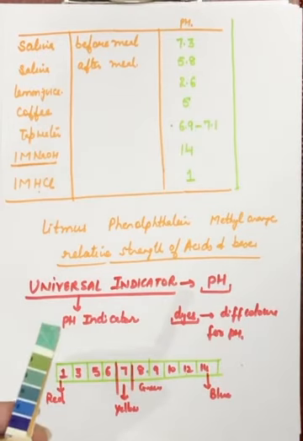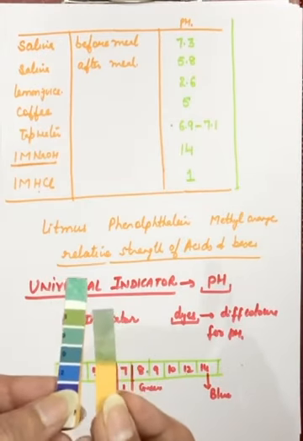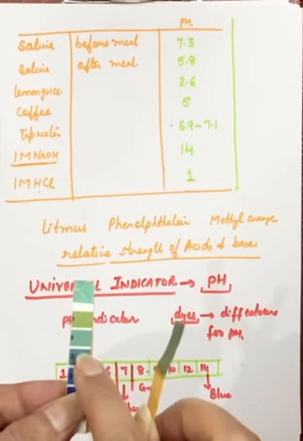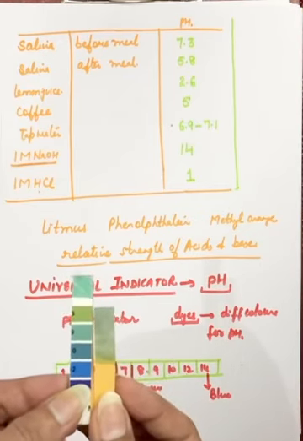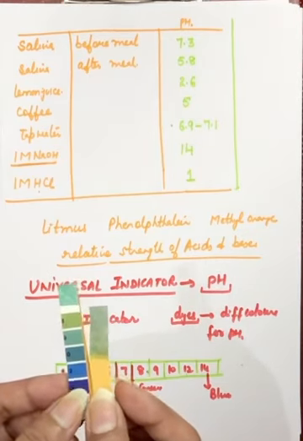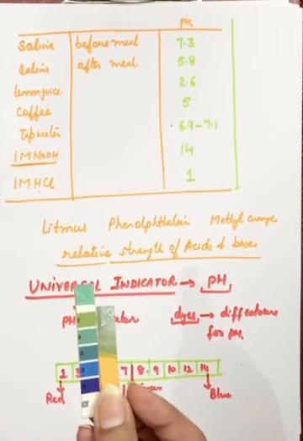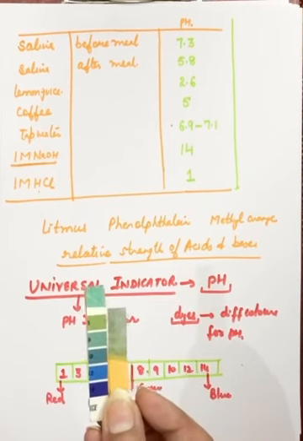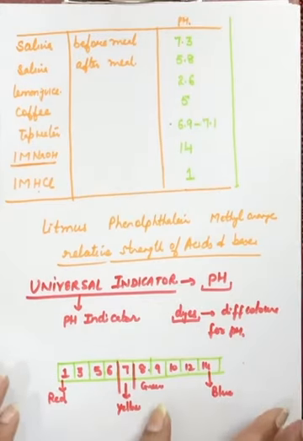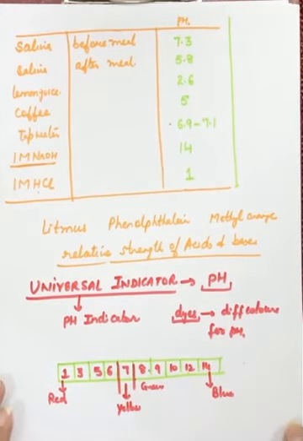Similarly, if I take this one, green color, it is matching the most with this part, with a 9 or with a 10. You can write the pH as 9.5, 9 or 10. That is why I said that this is actually an approximate method. We will come to know an approximate value, but we will come to know whether it is a strong acid or a weak acid. So this is about the pH topic and what a universal indicator is.